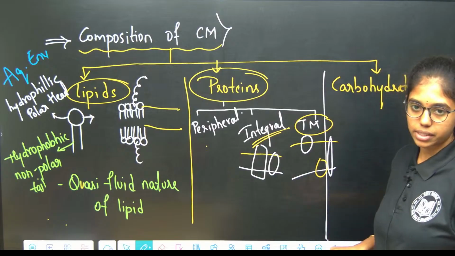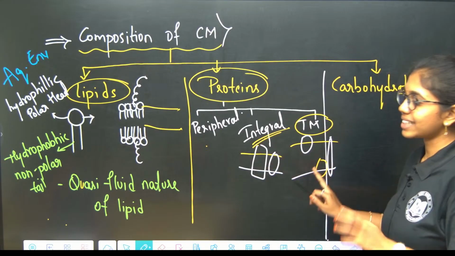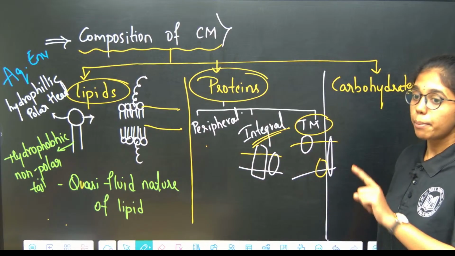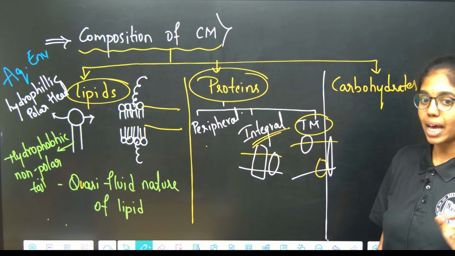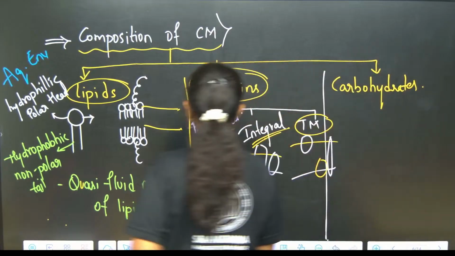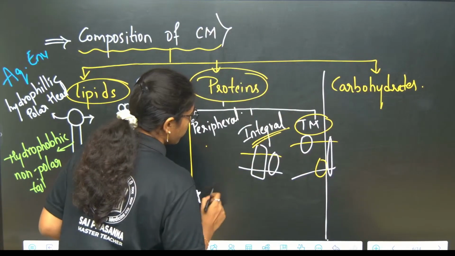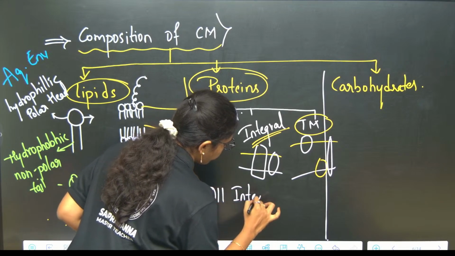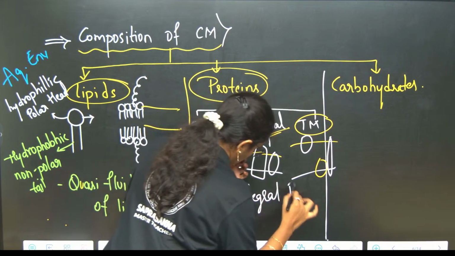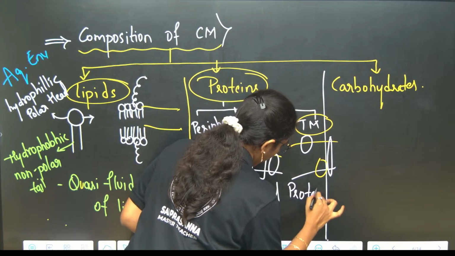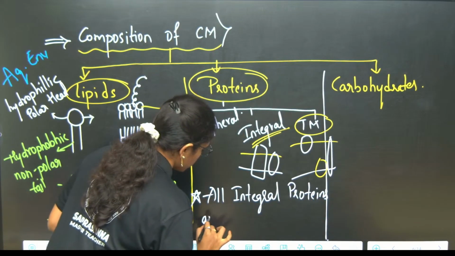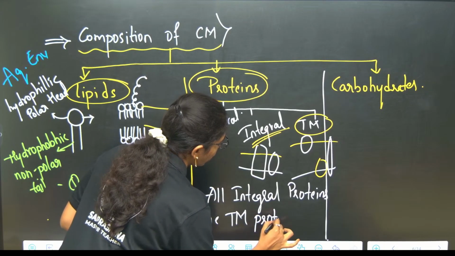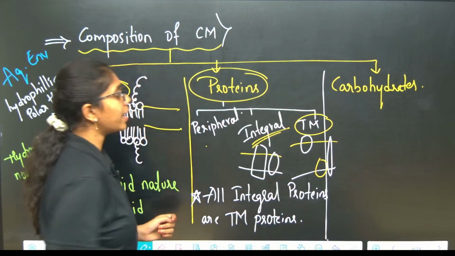Transmembrane proteins can transpan either one of the sides of the lipid bilayer, or they can also transpan both sides. In this case, can I tell that all integral proteins are transmembrane proteins, but not all transmembrane proteins are integral proteins. Important point, beta, point to be noted. All integral proteins are transmembrane proteins, but not all transmembrane proteins are integral proteins.